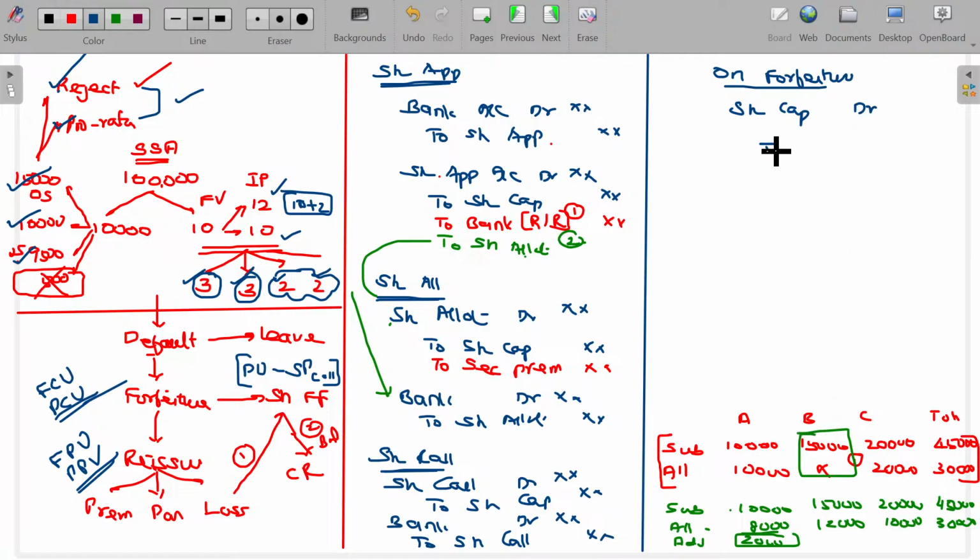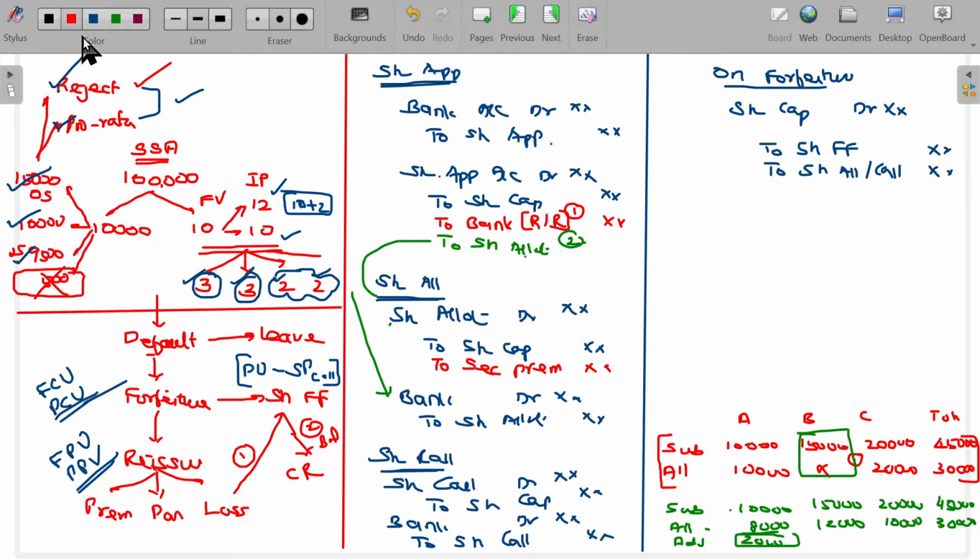Number 2. Whatever amount we collected will be transferable to where? Share forfeiture amount. Share forfeiture amount is the amount collected from the defaulter. Whatever amount not collected will be shown in that concerned account itself: share allotment or call.